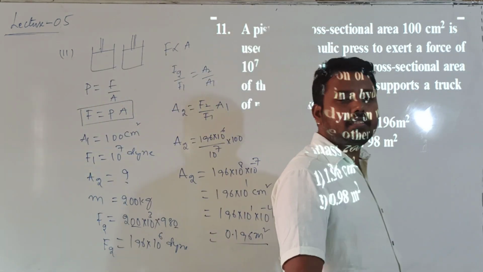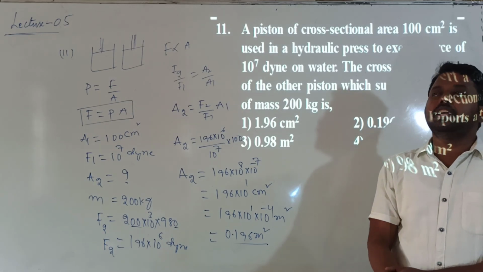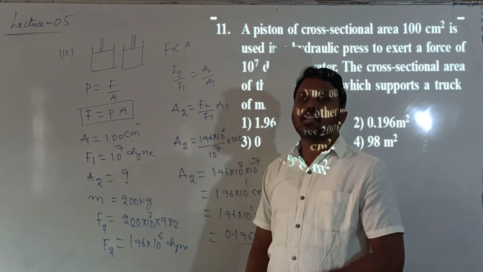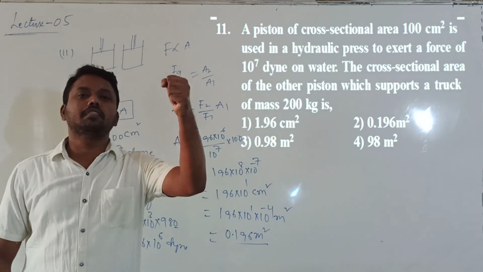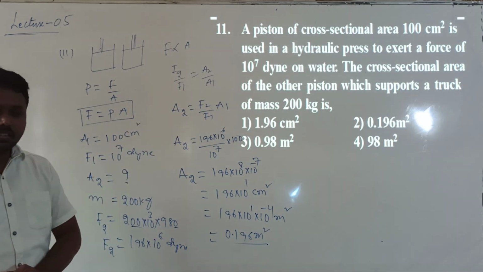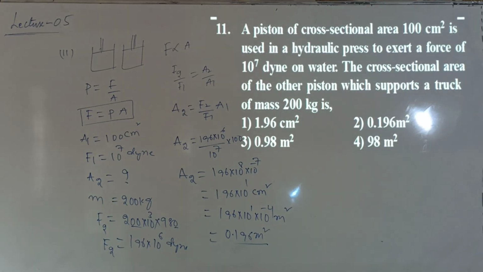In a hydraulic press, the piston is exerting force on the water. First it is exerting a force of 10^7 dynes, and the area of cross-section is 100 centimeter squared. Another piston is exerting force because of the mass of the truck. They are asking what the area of cross-section is. Okay? So this is question number 11.